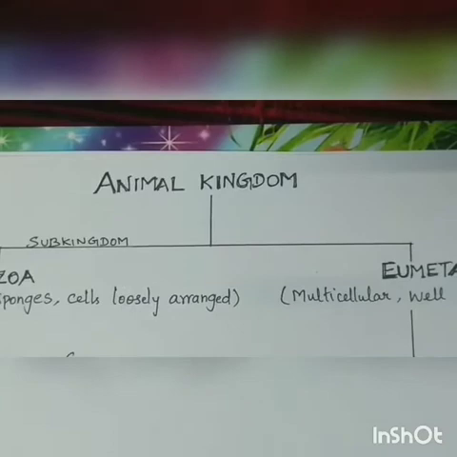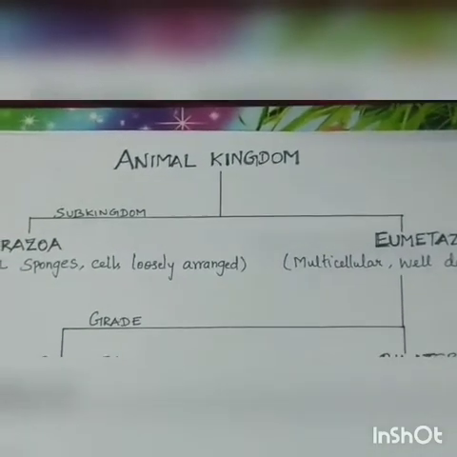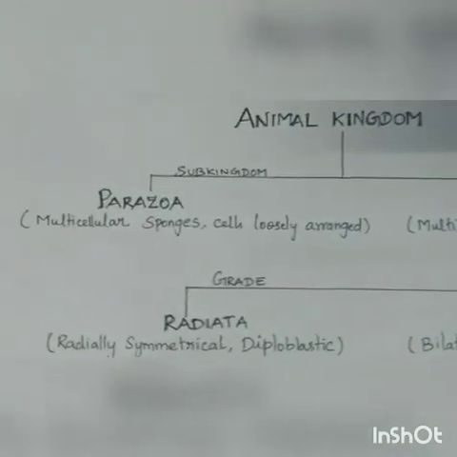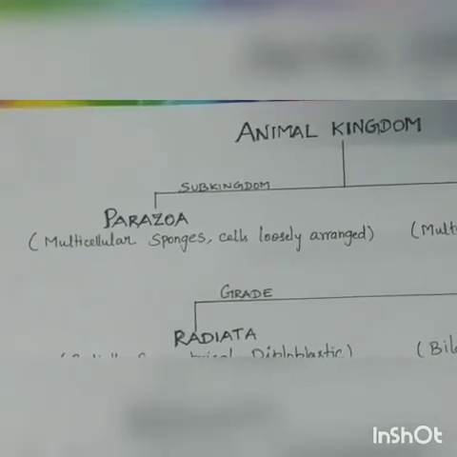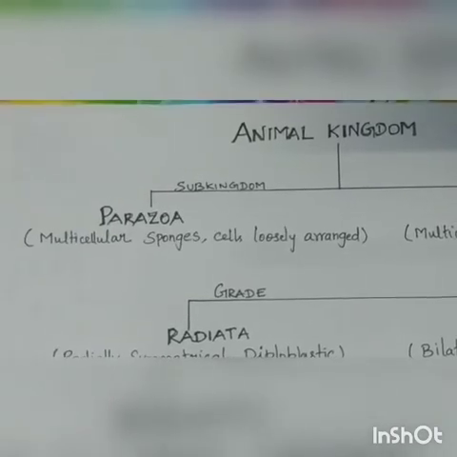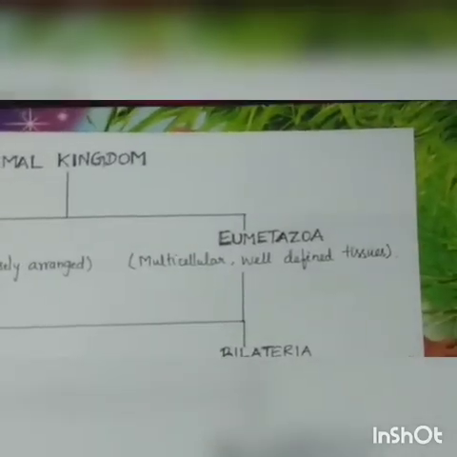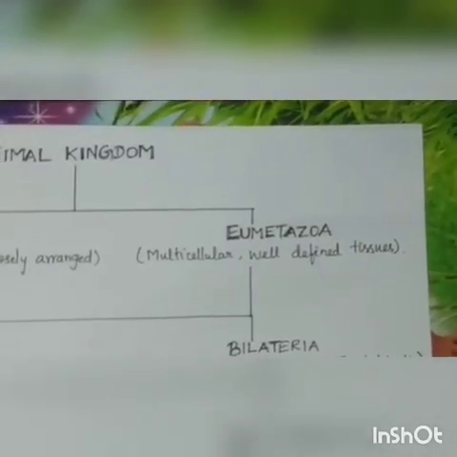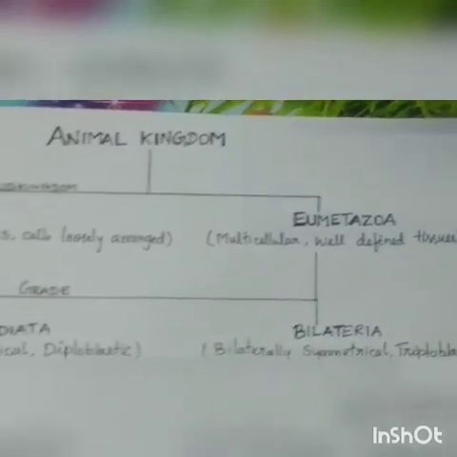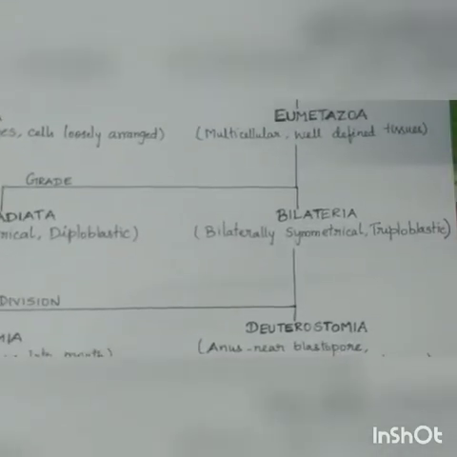Animal kingdom is divided into two subkingdoms, the parazoa and the eumetazoa, based on their organization. Parazoa includes multicellular sponges, and the cells are loosely arranged and they do not form tissues or organs. Eumetazoa are multicellular with well-defined tissues. These eumetazoa include two taxonomic levels called grades, and they include radiata and bilateria.